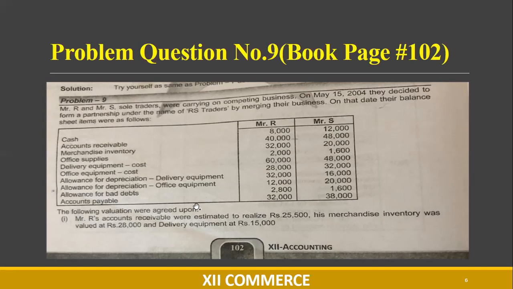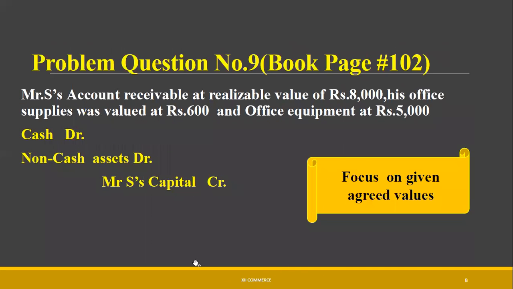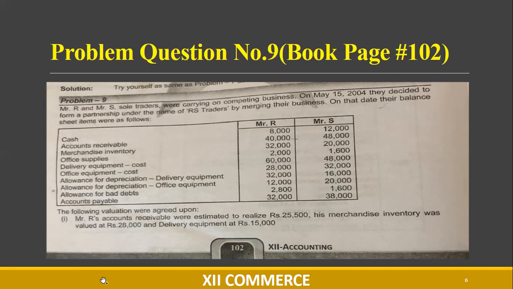You have to read the values separately for each partner, like 8,000 and 12,000, 40,000, 48,000, 32,000, 20,000, 2,000, 1,600, 60,000, 48,000, 28,000, 32,000, 32,000, then 16,000, 12,000, 20,000, 2,800, 1,600, 32,000, 38,000. We are going through these values because by pronouncing the values, there will be a lesser chance of mistake in the examination.